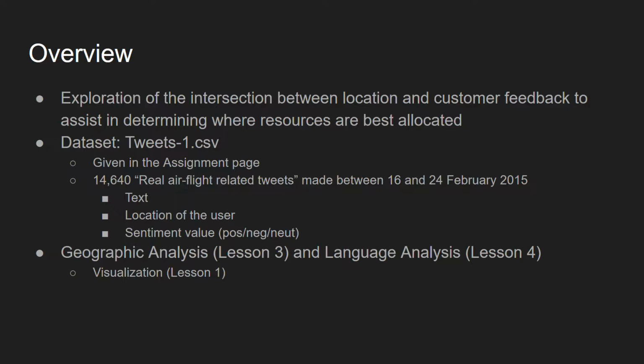We're using the dataset tweets-1.csv, which was given to us on the assignment page and consists of 14,640 real airline-related tweets made between 16 and 24 February 2015. We will be focusing on the text of the tweet, the location of the user, and the sentiment value that was given to us as part of the dataset, so we won't have to do any dictionary-based sentiment analysis in our actual programming.